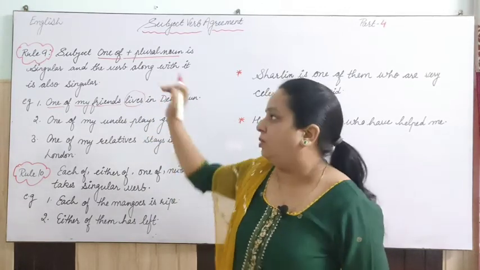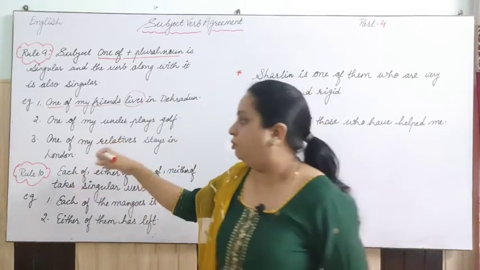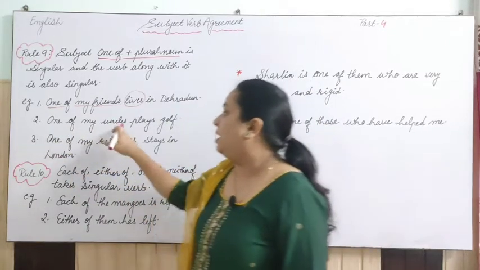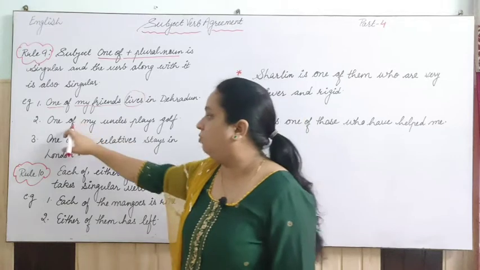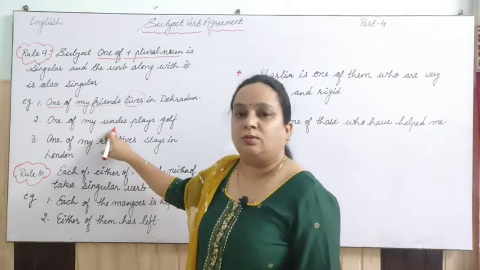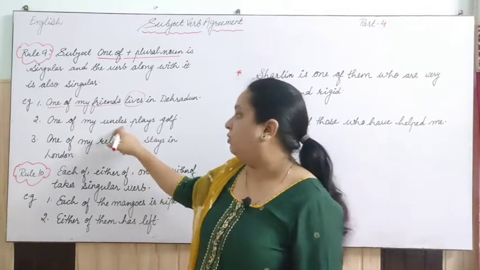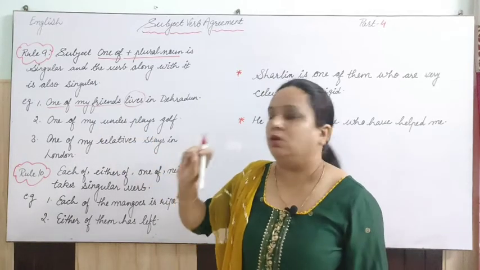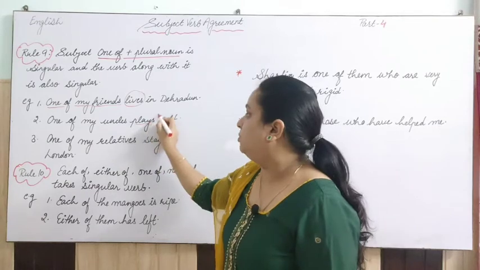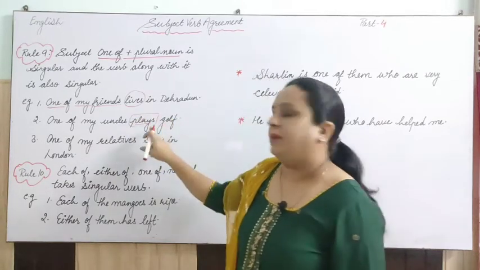So this is rule number 9. Let's see more examples. One of my uncles plays golf. Once again the same thing, one of plus plural subject. So this is considered as a singular subject, so with that we have to apply a singular verb, and the singular verb I am using here is plays.